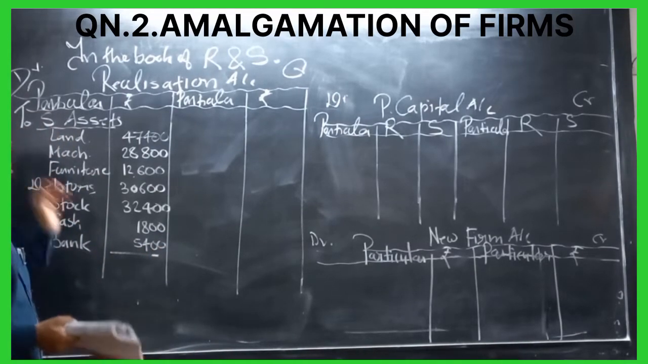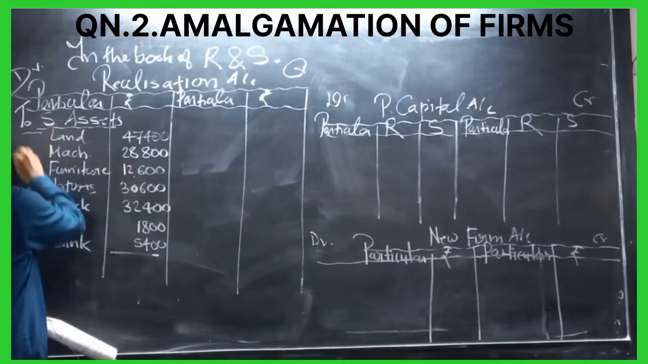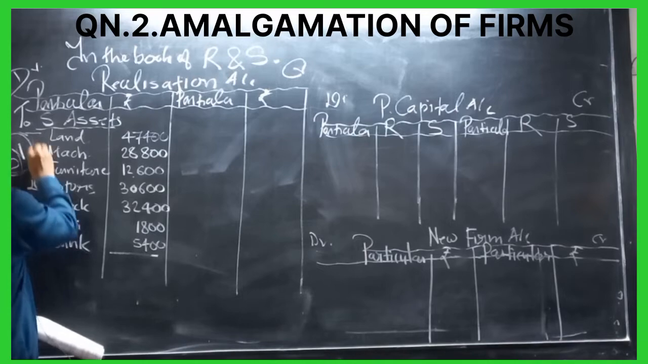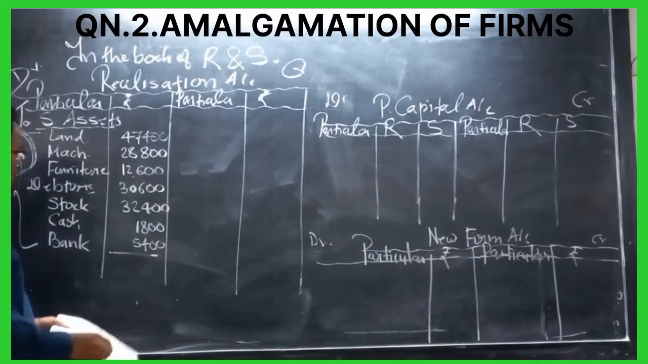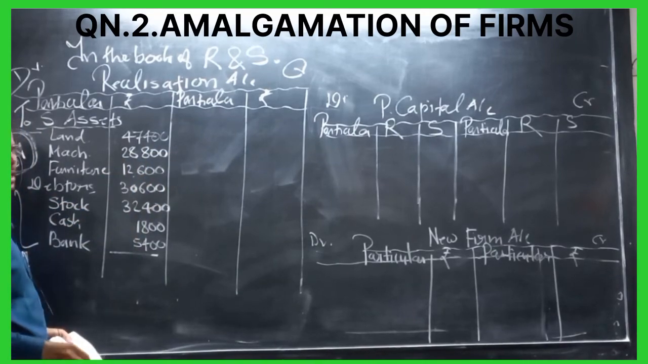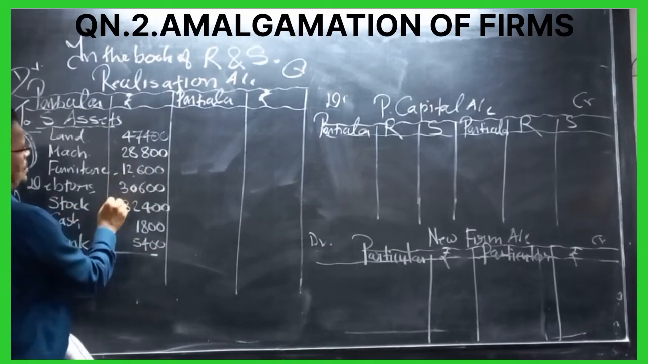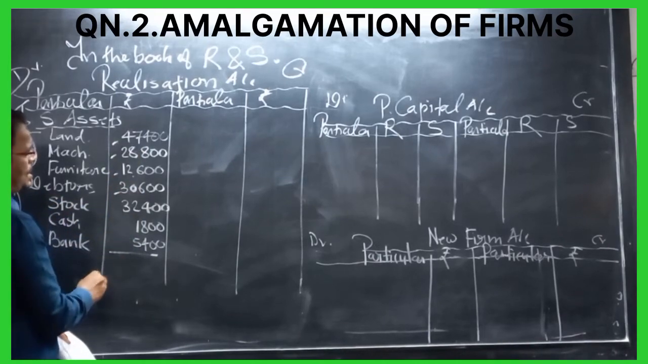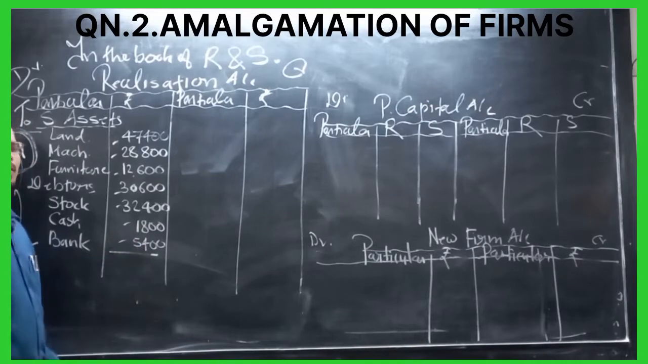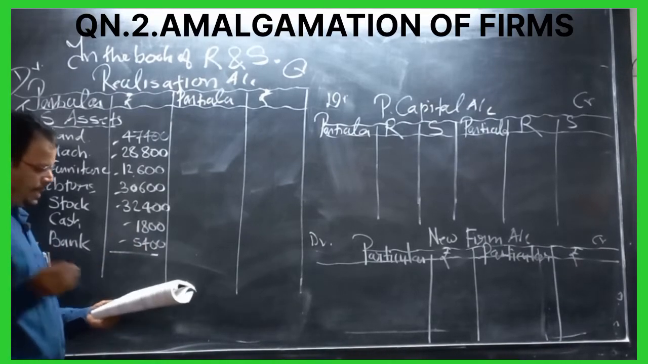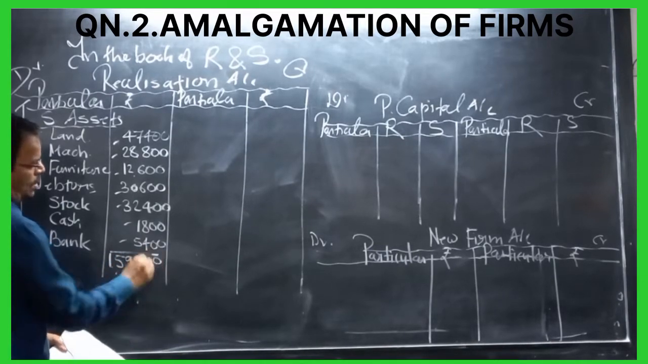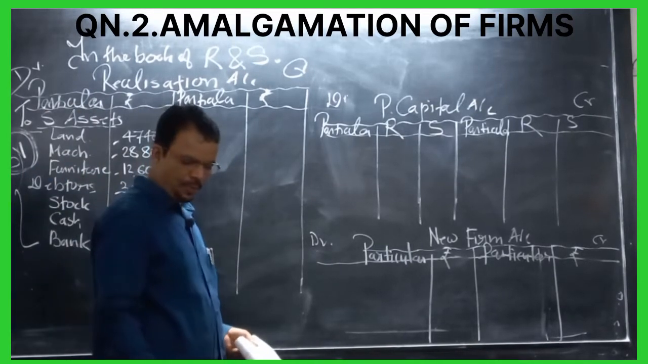We have to transfer these to the realization account debit side. And at which value? Book value. So if you take the total of all of these, 47,400 plus 28,800 plus 12,600 plus 30,600 plus 32,400 plus 1,800 plus 5,400, we will get a total of 1,59,000. So the first duty is over.